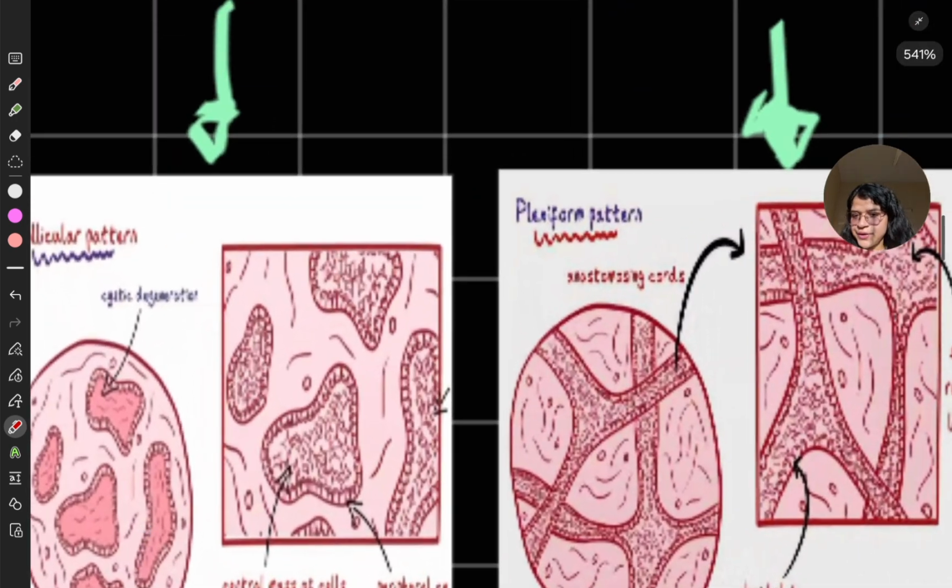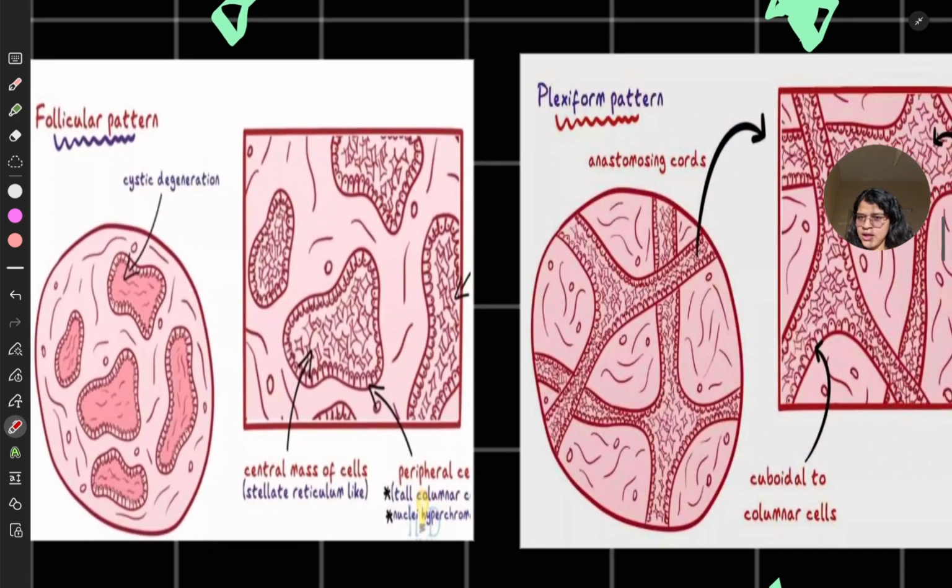Can you appreciate this diagram? It shows these discrete islands which have a peripheral cuboidal or columnar cell epithelium resembling ameloblast-like or pre-ameloblast-like cells. In between, there are loosely arranged cells which resemble stellate reticulum.